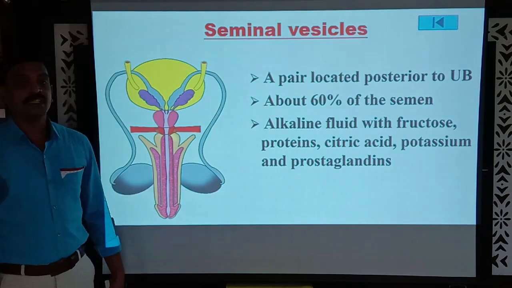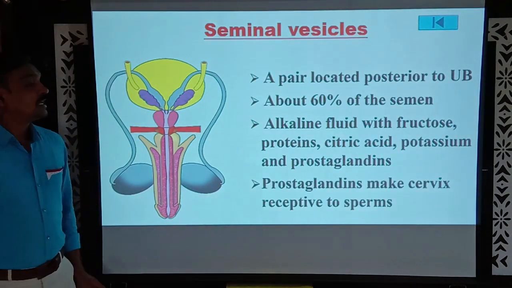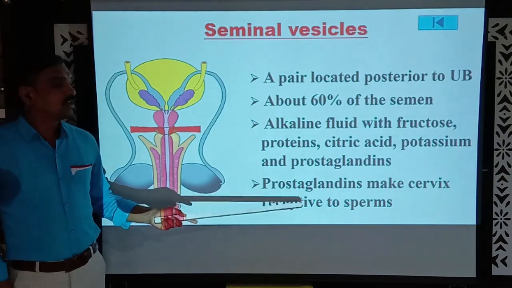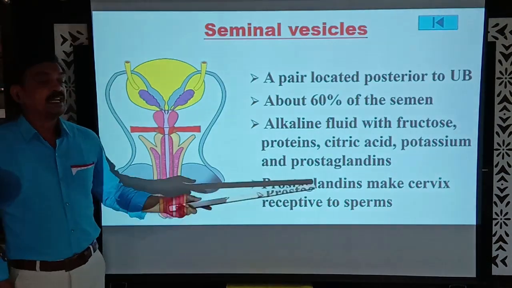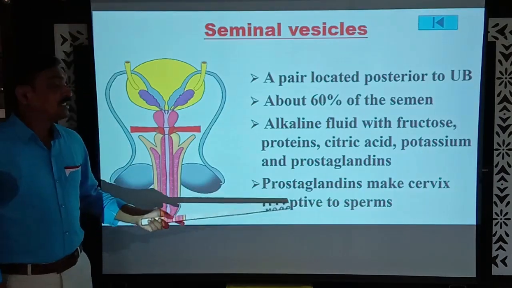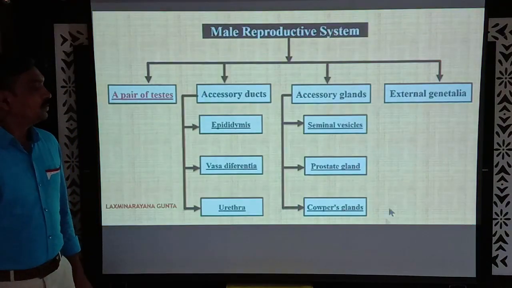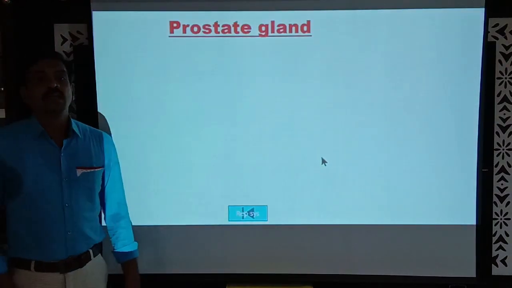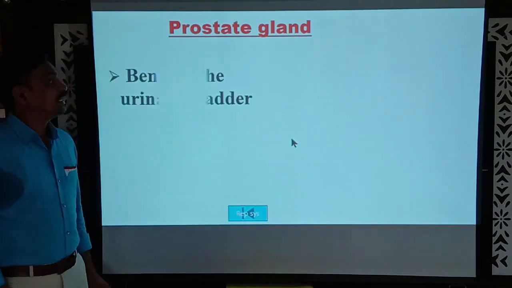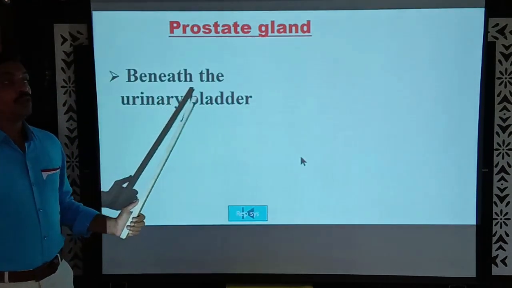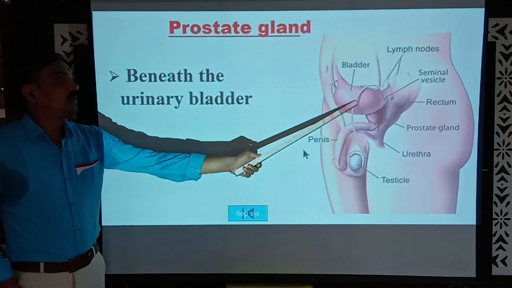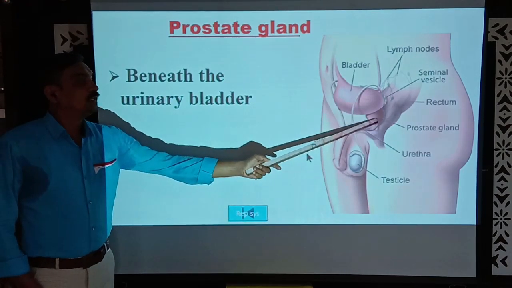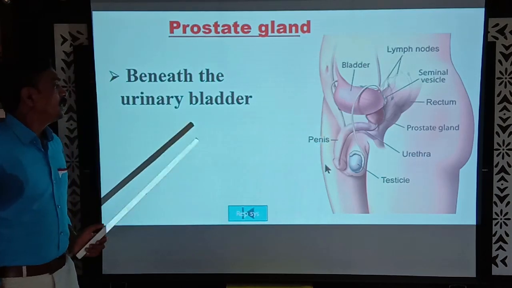These prostaglandins make the cervix receptive to the sperms. The opening of the uterus is called the cervix. Coming back to the next gland, the prostate gland. The prostate gland is present immediately beneath the urinary bladder. This is the urinary bladder and this is the prostate gland, which is located just beneath the urinary bladder.